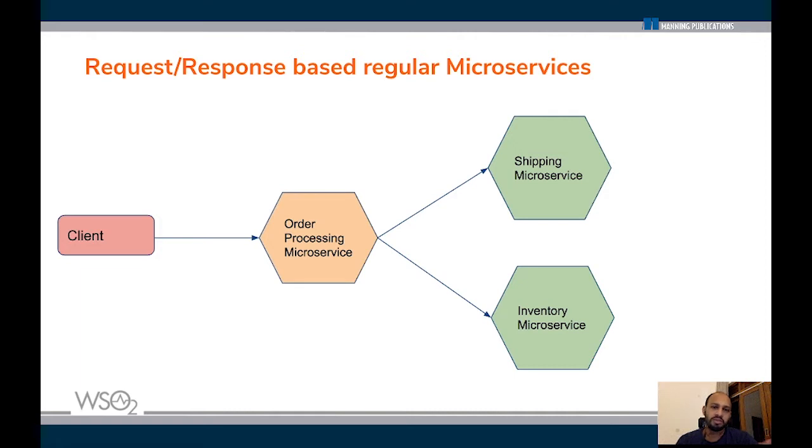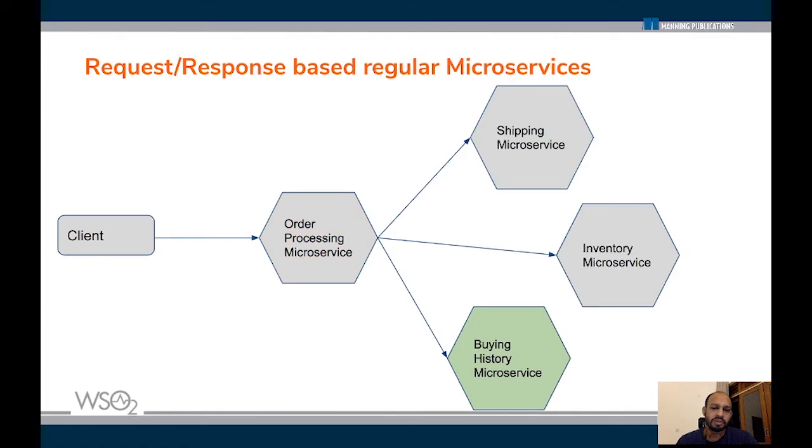In this kind of a system, you always get new requirements and requests for changes, right? So what if you have a new requirement to update the buying history or identify the buying patterns of your customers? What you will typically do is write that new functionality in a new microservice, the buying history microservice in this case, and then the order processing microservice would now have to talk to that too, in addition to the other two microservices.